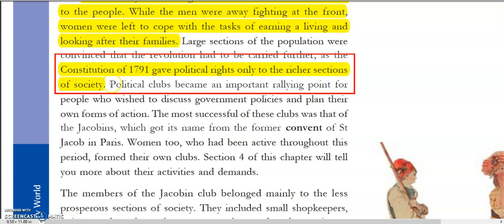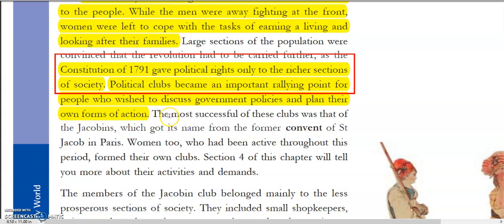Because of this, political clubs became important, as a rallying point for the people who wished to discuss government policies and plan their own forms of action. So during this time, those people who were not happy with how the constitution was drafted started discussing these policies, and they used to do this at the political clubs. It was the point of discussion.